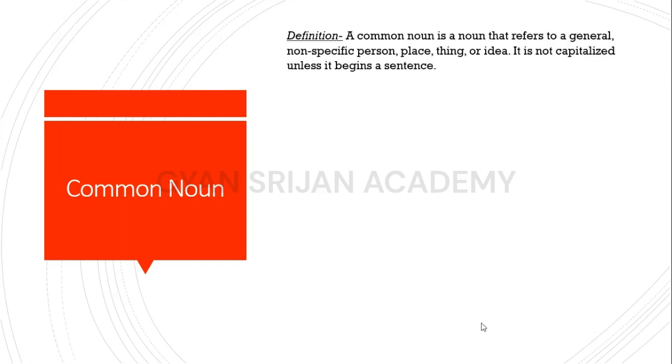Our definition says that a common noun is a noun that refers in general to a non-specific thing, place, person, or an idea. It is not capitalized unless it begins a sentence. It refers to a non-specific person, just opposite to a proper noun. A proper noun always refers to a specific person.